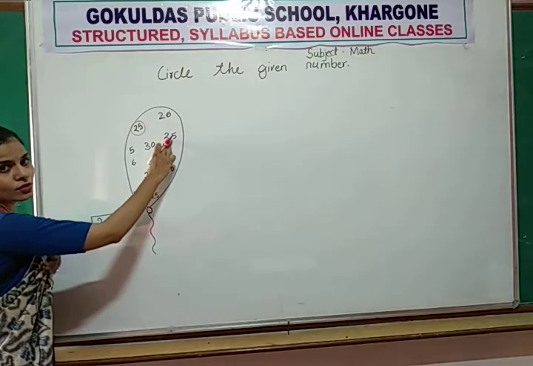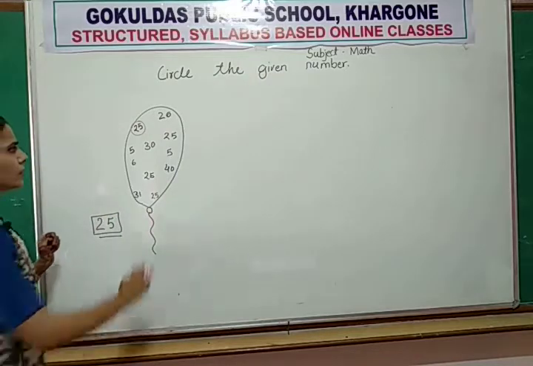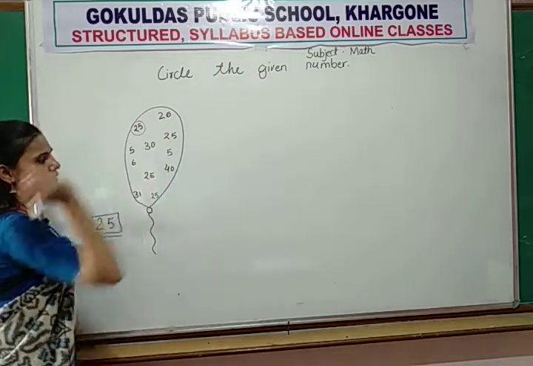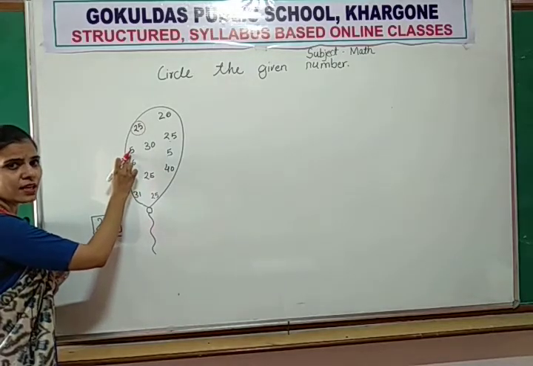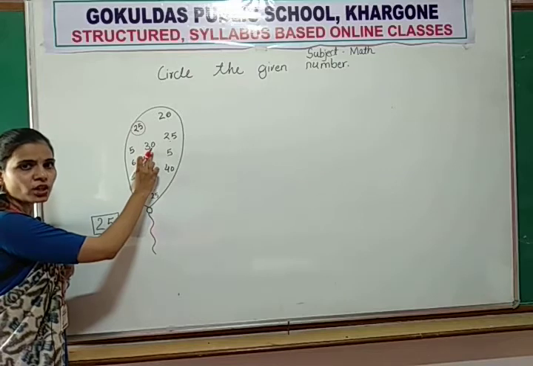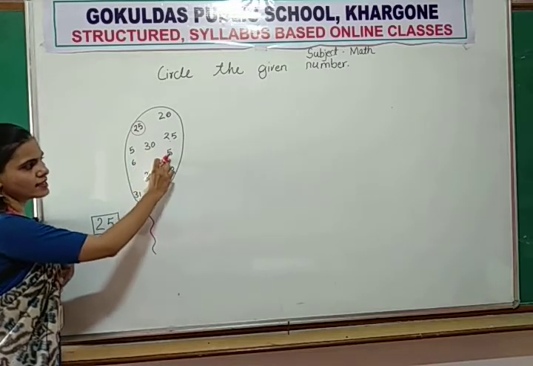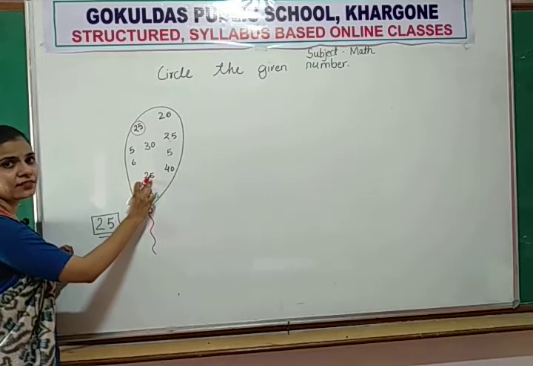Okay. Now this also 25. First you find out all 25. Okay. So this one also. Now which number of these? This is number 30. This is number 56. Now again 25.